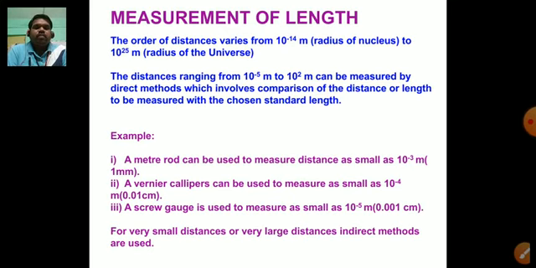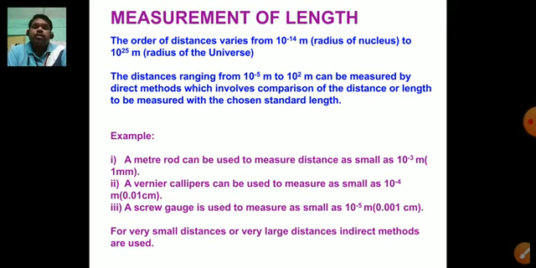A second example, see, a vernier calipers can be used to measure as small as 10 raised to the power of minus 4 meter, that is 0.01 centimeter. It means we can say that the least count of a vernier calipers is 0.01 centimeter. So beyond this length, a vernier can't measure. So the least count of a vernier scale is 0.01 centimeter.